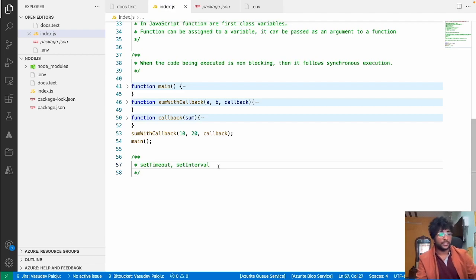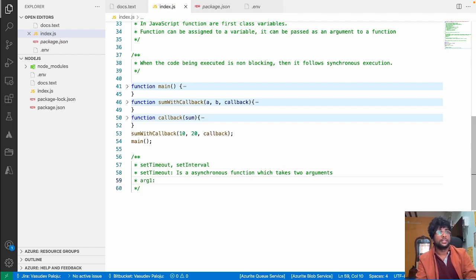Set timeout is an asynchronous function which takes two arguments. First, let's list them down.